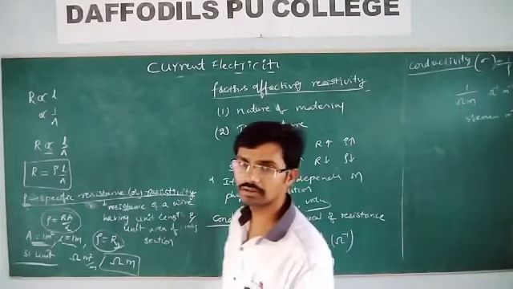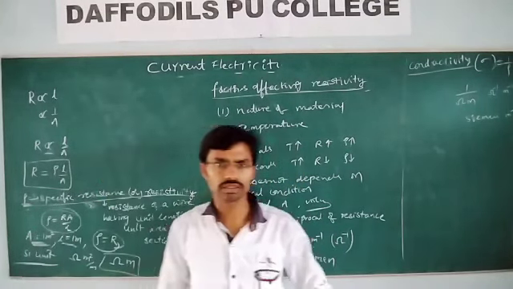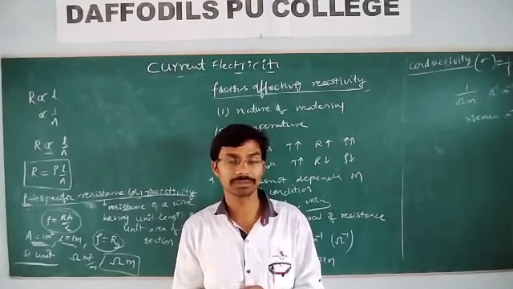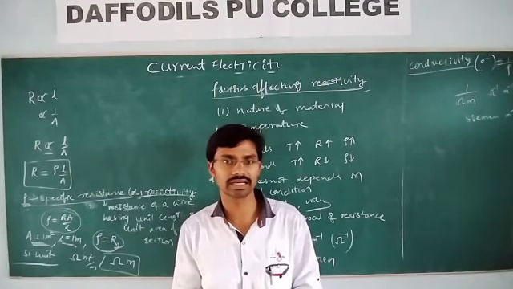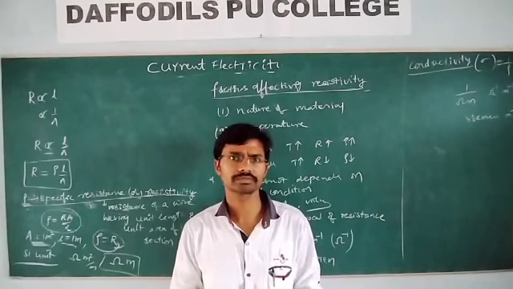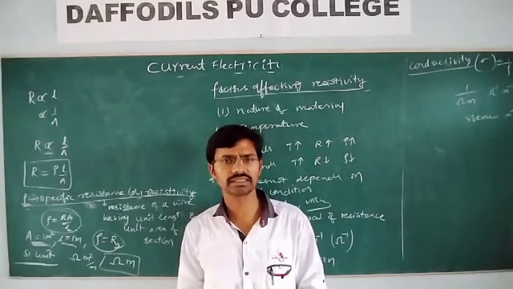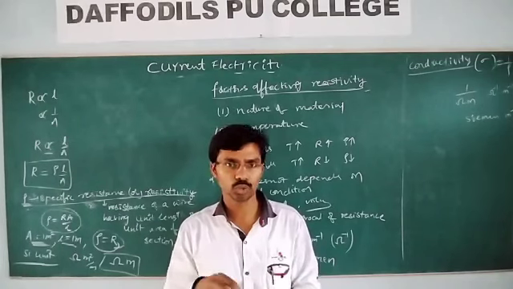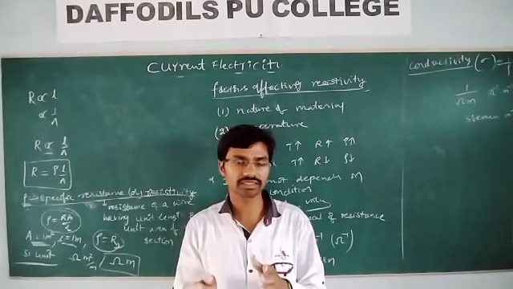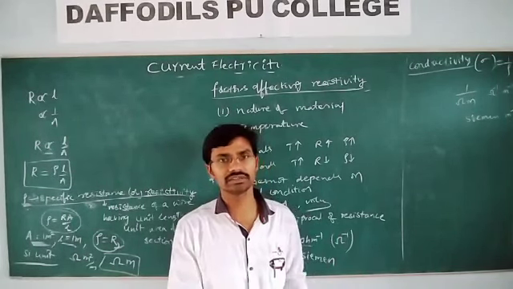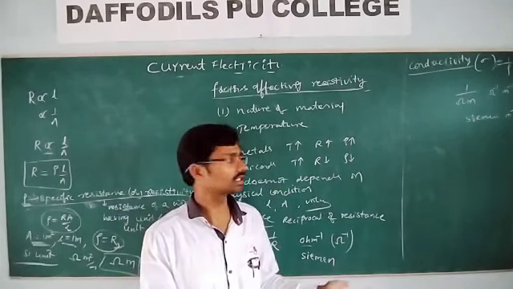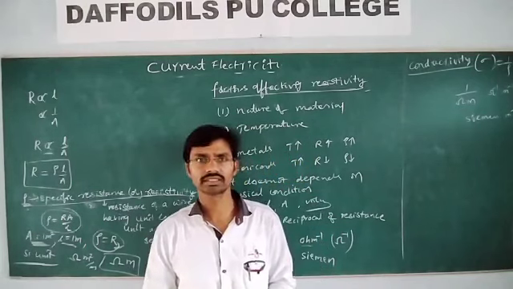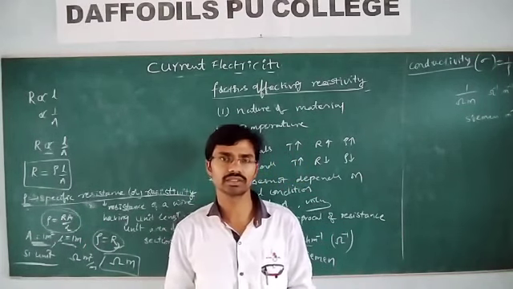So this is what we have just discussed: what is electric current, what are the properties of the electric current, whether it is vector or scalar, what is the direction of the electric current, what is the electrical resistance, Ohm's law, what are the resistance units, what are the factors affecting the resistance and the resistivity, and conductance and conductivity we have discussed. So in the next class we will continue this topic.